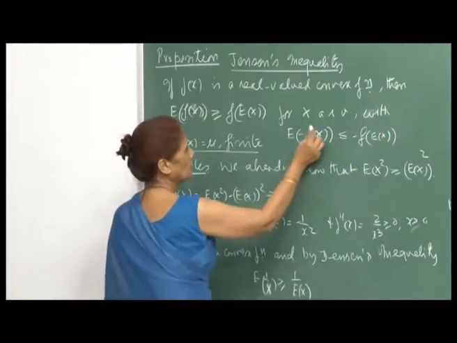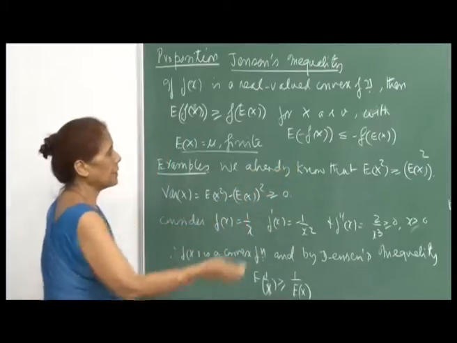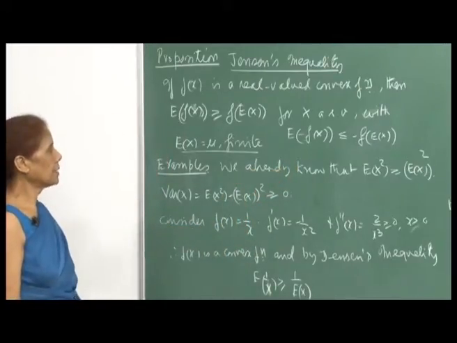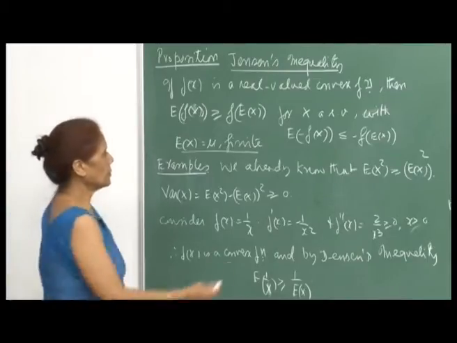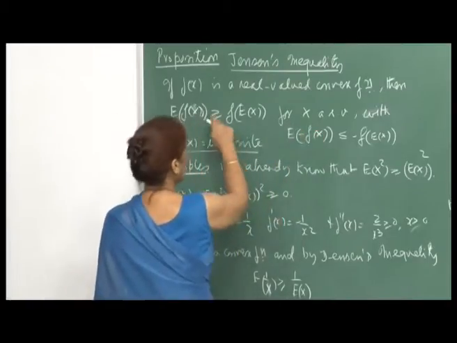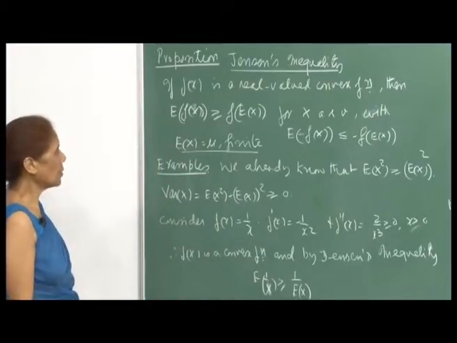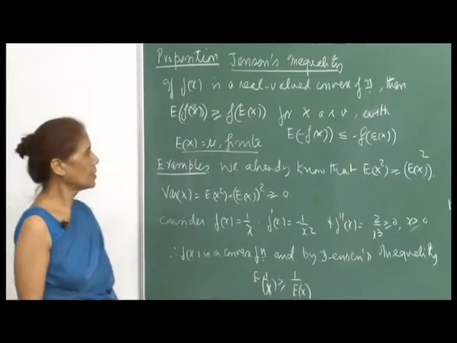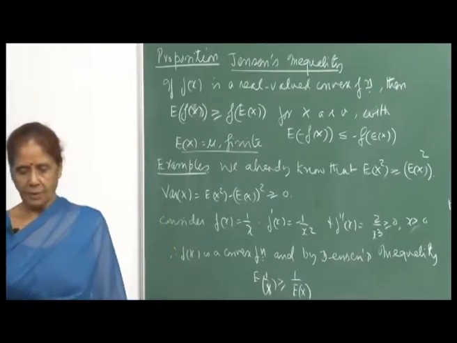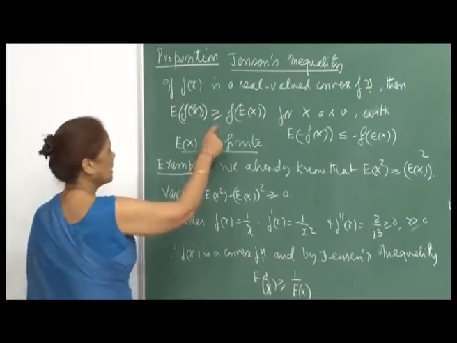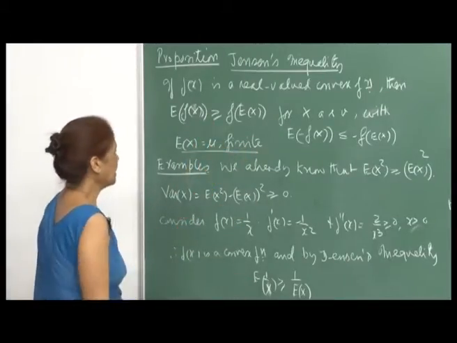Right. And since, as we said earlier when we were defining a convex function, minus f will be concave if f is convex, therefore for the concave function the inequality reverses. Okay, so this is your Jensen's inequality. It is just relating your expected values: if the function is convex, then the inequality would be greater than or equal, and for concave it will be less than or equal.